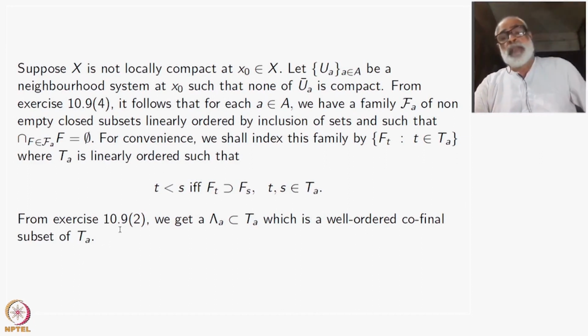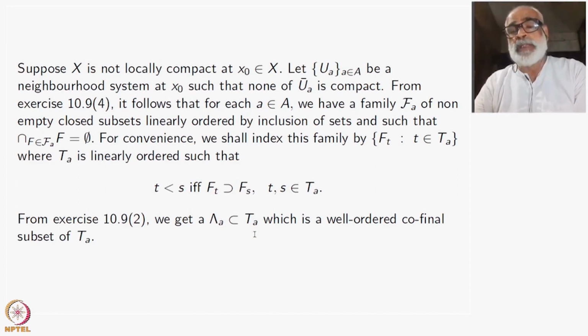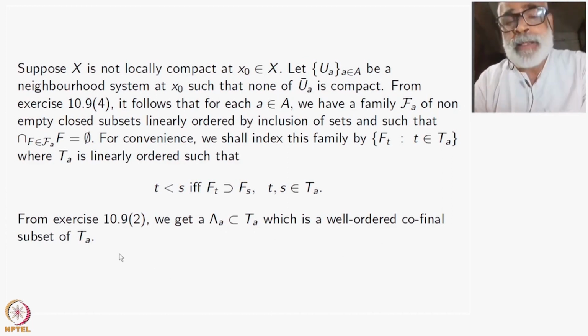From 10.92 about partial orders and so on, this linear order suffices, we get a subset Lambda_A of T_A which is a well ordered and cofinal subset of T_A.